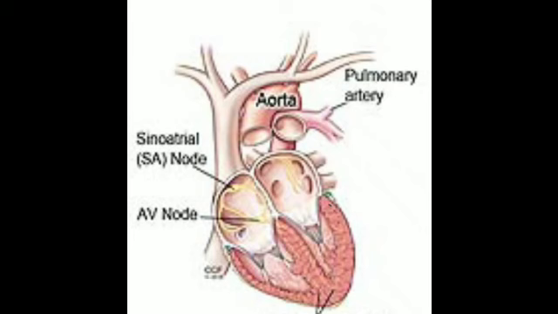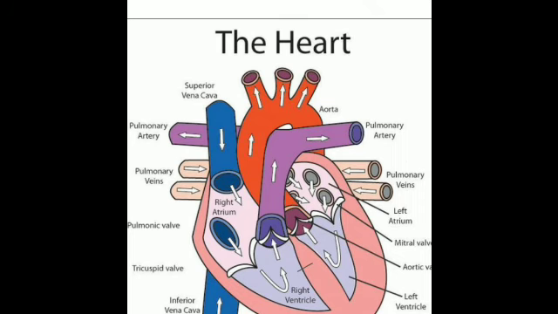Now blood vessels which are entering and leaving the heart, you can see over here the vena cava, that is the superior vena cava and the inferior vena cava. Now what is the superior vena cava doing? It is bringing the deoxygenated blood, that is blood which is rich in carbon dioxide, from the upper parts of the body, superior upper parts. Is that clear? That is the head and the shoulders of the body, upper parts of the body, and bringing it to the right atrium.